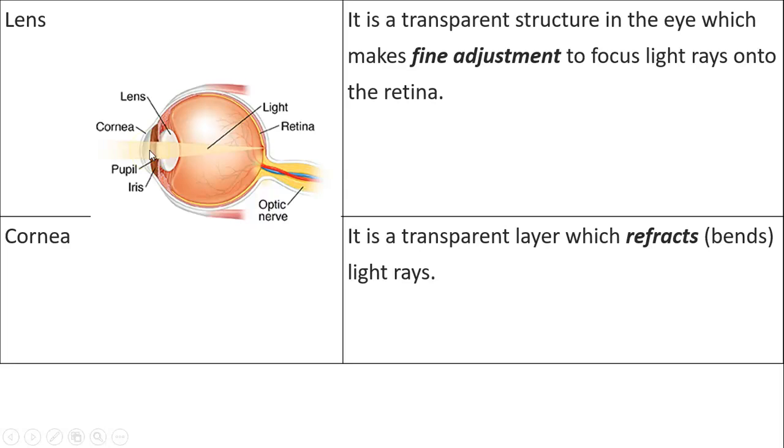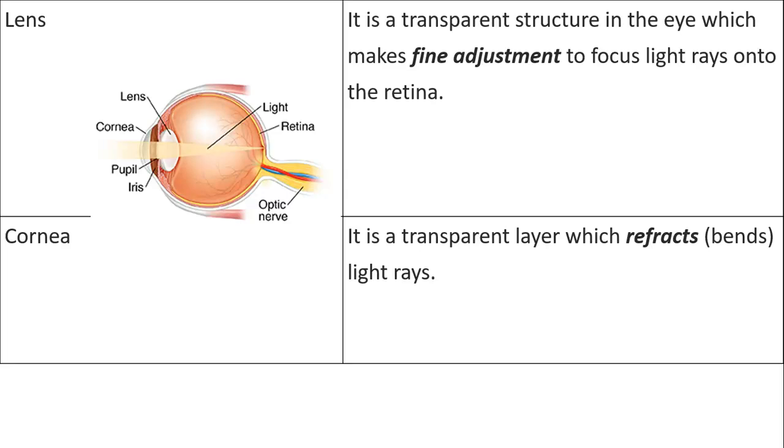The cornea simply refracts or bends light. So can you see here the light is coming in a straight line. But I need to bend this light and focus it onto the retina, just like a camera, in order to see. So the cornea here bends the light to make sure that it will fit into the lens to be focused onto the retina. So accordingly, what's the function of the lens?